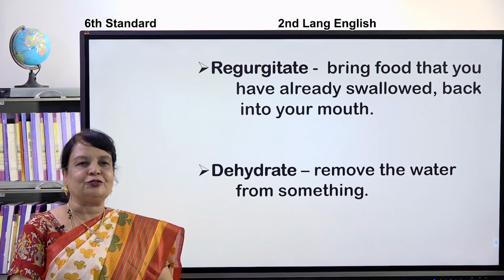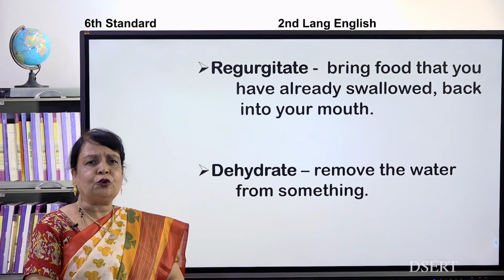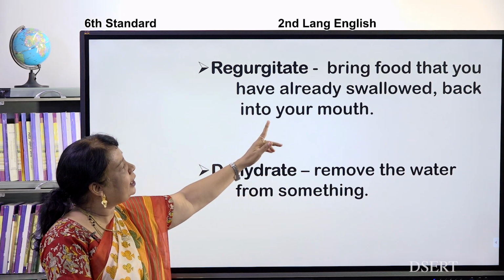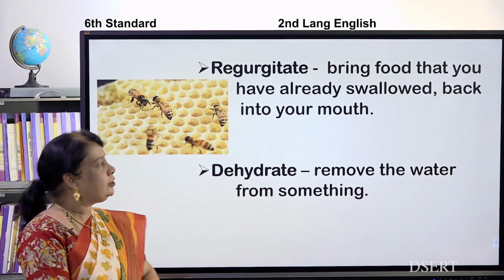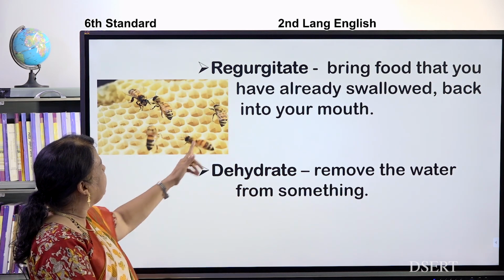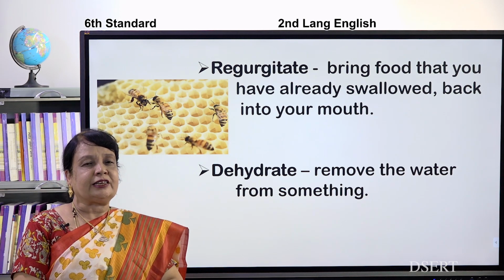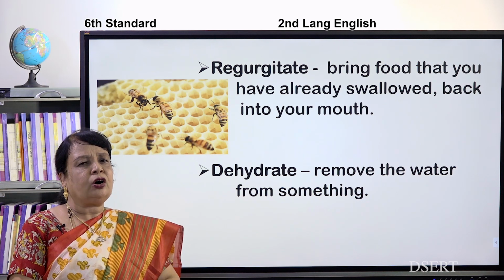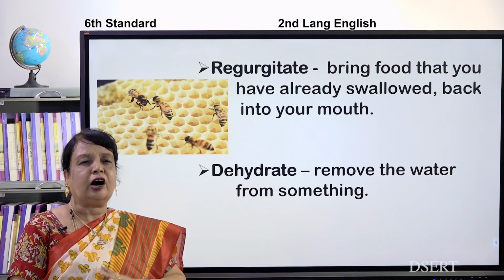I have two more new words for you, children. See, I have a word, regurgitate. Bring food that you have already swallowed back into your mouth. Children, here, these are the bees. The bees will take in nectar. Yes, when you take out the juice, that is called nectar. So, it will swallow the nectar and keep it in the stomach for half an hour.